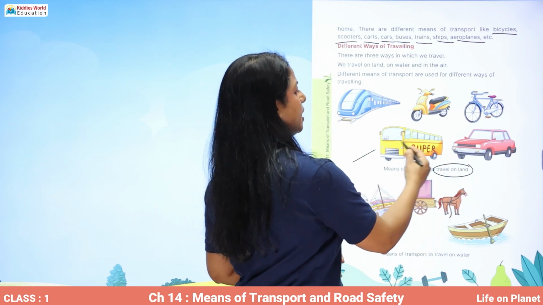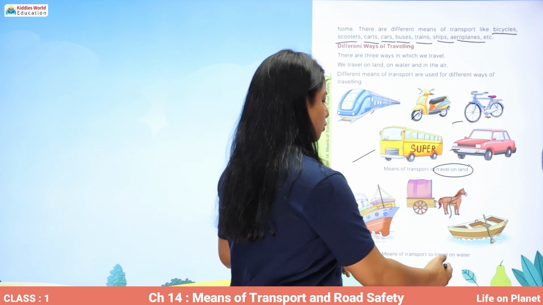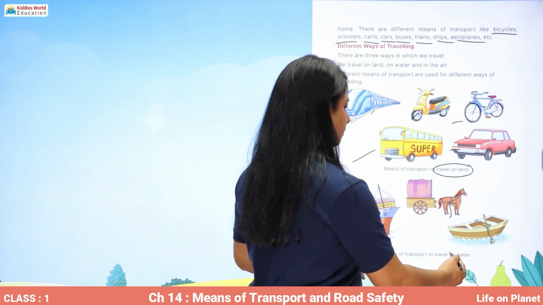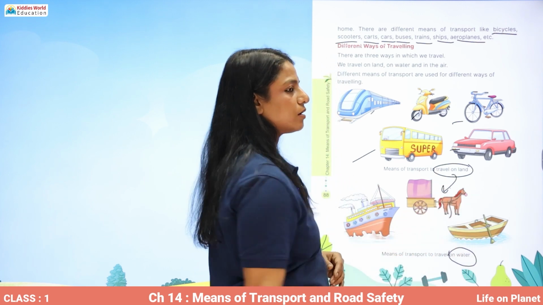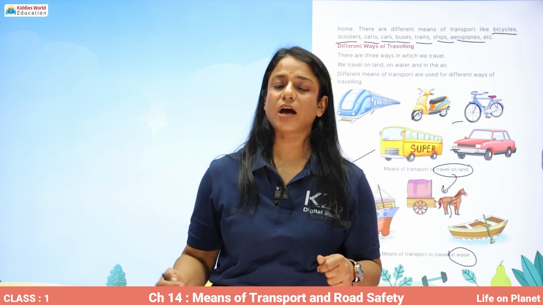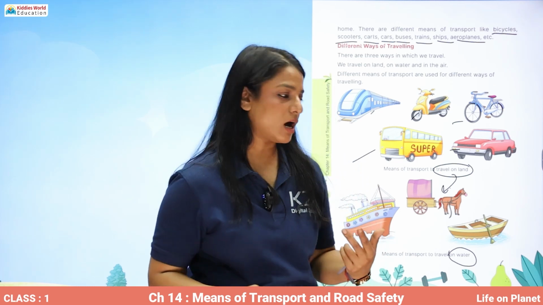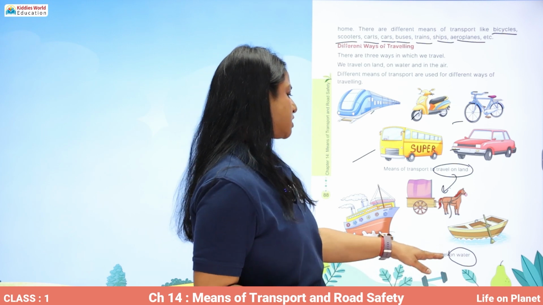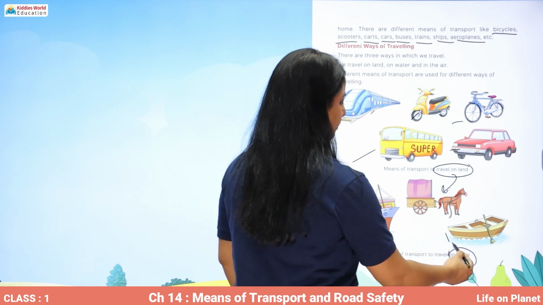With a bus, car, bicycle, scooter or train. How do we travel on water? Also on land, we can travel through vehicles which are pulled by animals, like horse cart, bullock cart. Now, means of transport to travel on water: ship, boat.